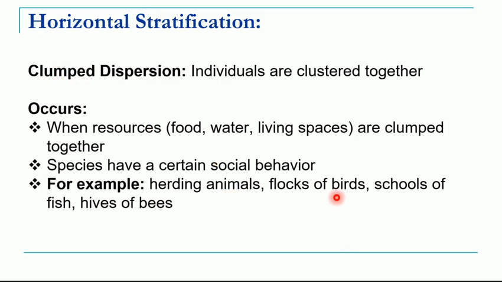There are some birds which always live in flocks, that is groups, then that will also result in clump dispersion. There are shoals of fish, that means a group of fish. So some fish always live in groups. Honeybees always live together in a hive. So that will result in what is called clump dispersion. I hope you have understood what is meant by clump dispersion. That is nothing but clustered together in a group.